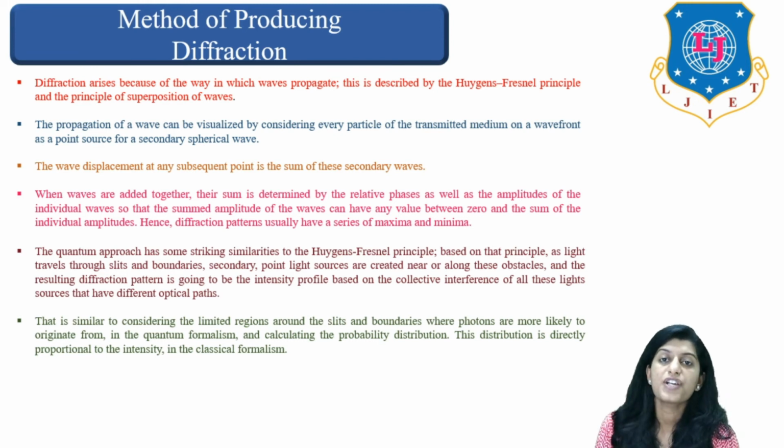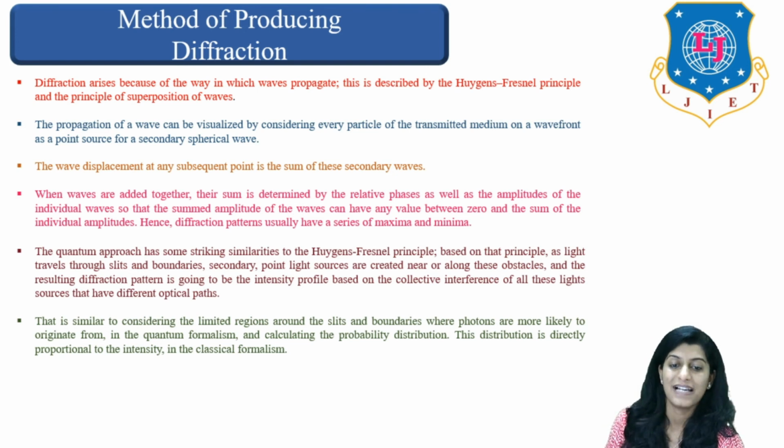The propagation of a wave can be visualized by considering every particle of the transmitted medium on a wave front as a point source for a secondary spherical wave.